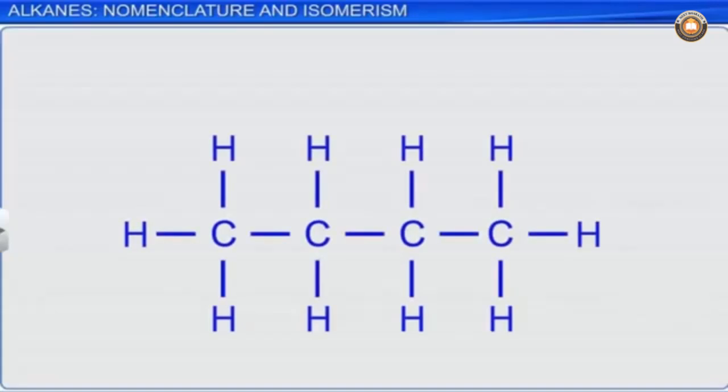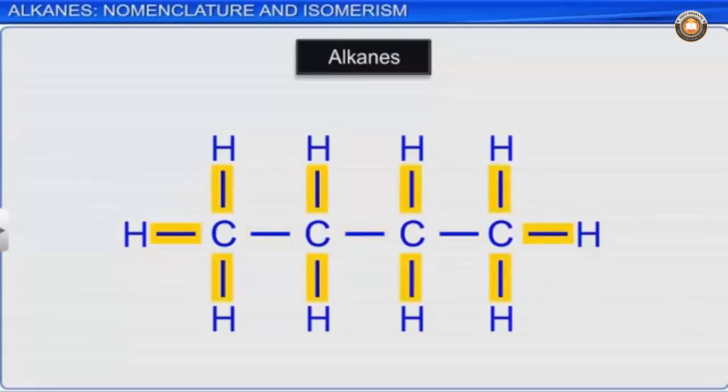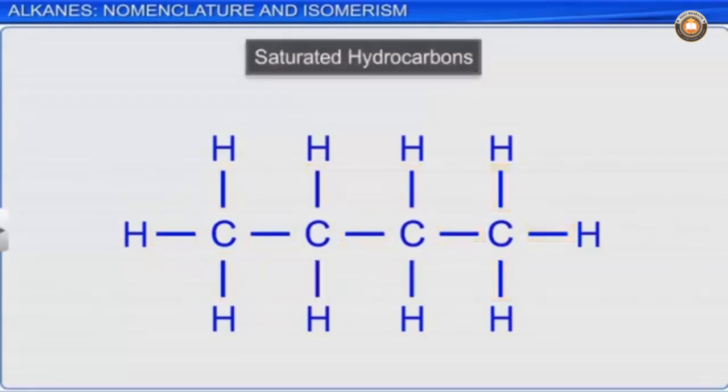As we learnt, alkanes are the simplest form of hydrocarbons containing carbon-carbon single bonds. Their molecules consist of carbon-hydrogen bonds and carbon-carbon single bonds. Since each carbon is bonded to 4 other atoms through single covalent bonds, the compounds are called saturated compounds.